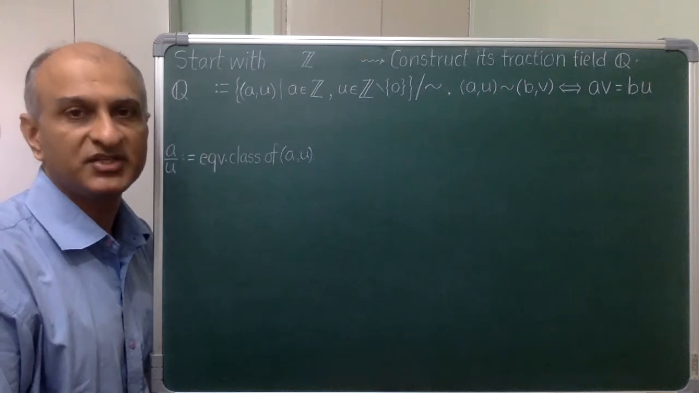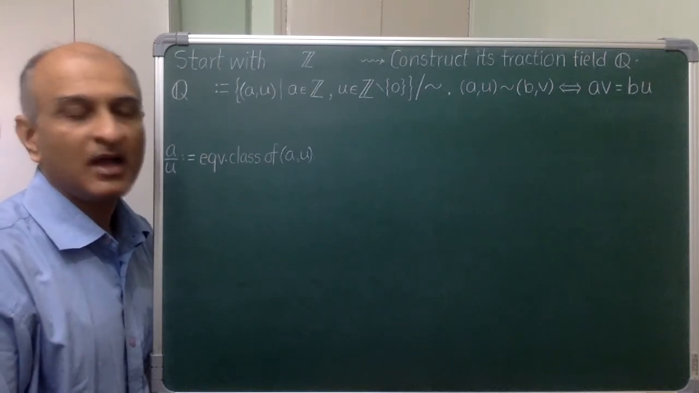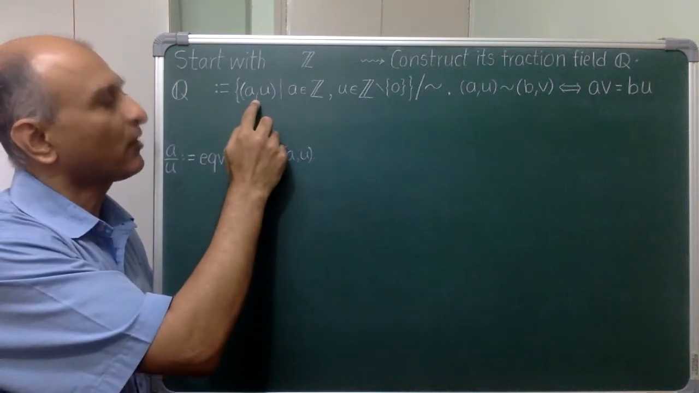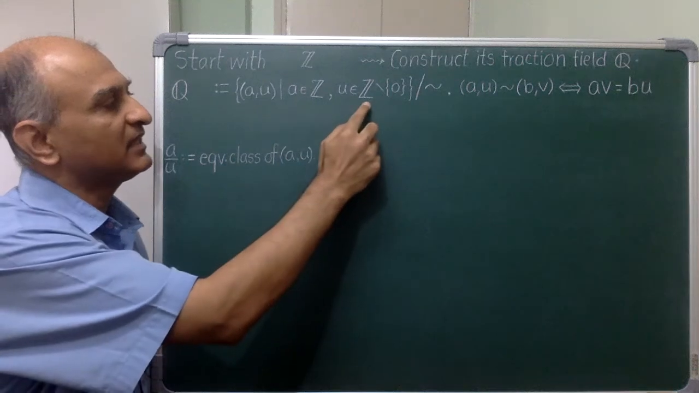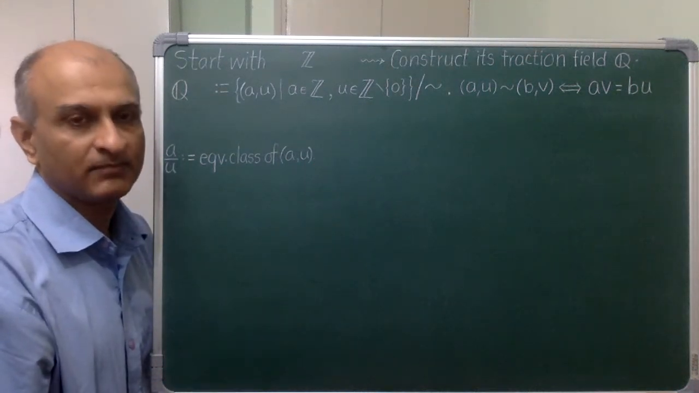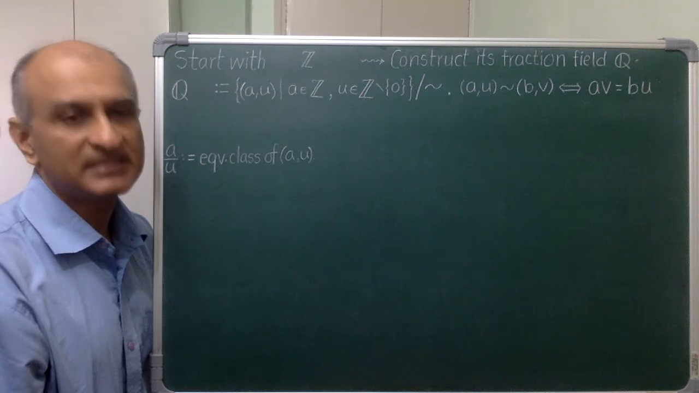Suppose I know integers but not rational numbers. How can I then construct them? I don't know what a ratio is, so I can try to define it as an ordered pair where the second element is non-zero because I am thinking of it as a denominator. But this is not quite right because I want to think of a half and 5 by 10 as the same.